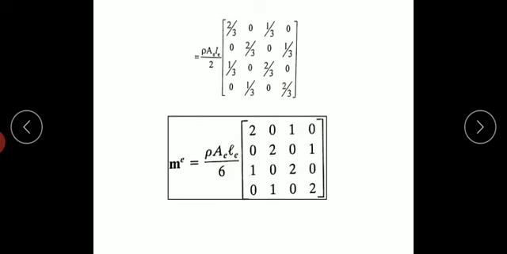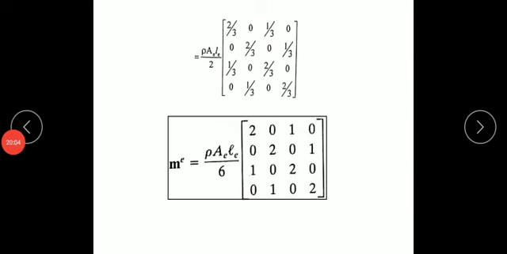I got this matrix. Among this, if I take 3 common here, again rho A L by 6: 2, 0, 1, 0; 0, 2, 0, 1; 1, 0, 2, 0; 0, 1, 0, 2. So this is the mass matrix for the truss element.